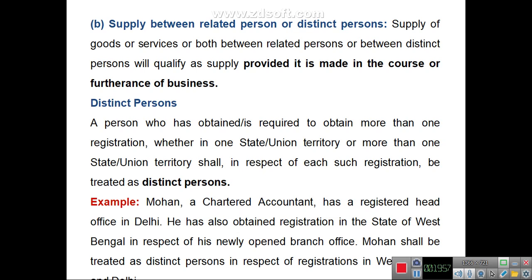For example, Mohan, a chartered accountant, has a registered head office in Delhi. He has also obtained registration in the state of West Bengal in respect of his newly opened branch office. In this case, Mohan will be treated as a distinct person in respect of registration in West Bengal and Delhi.